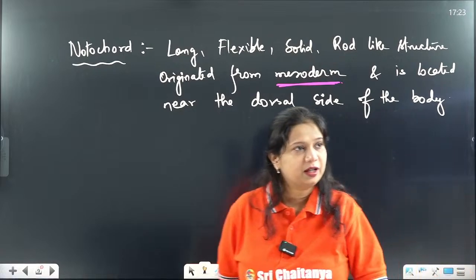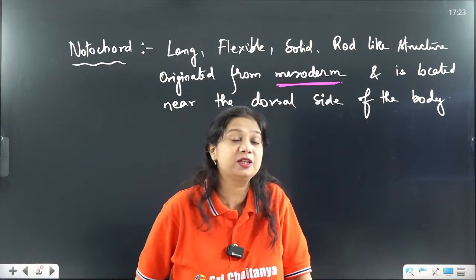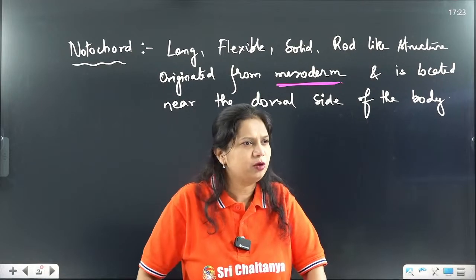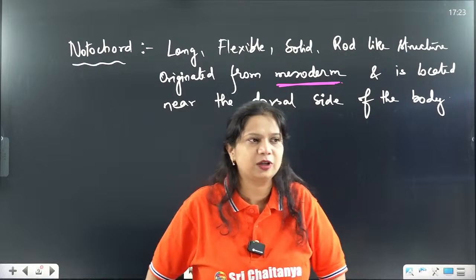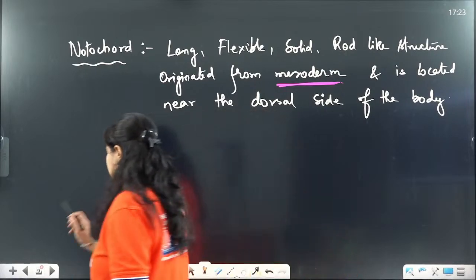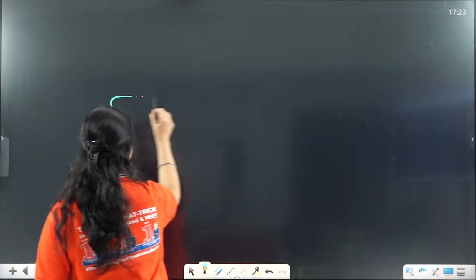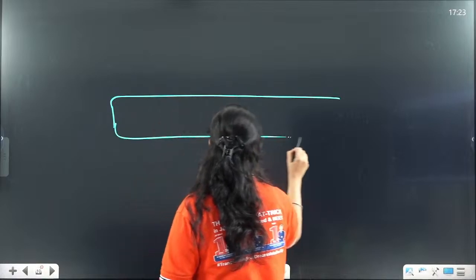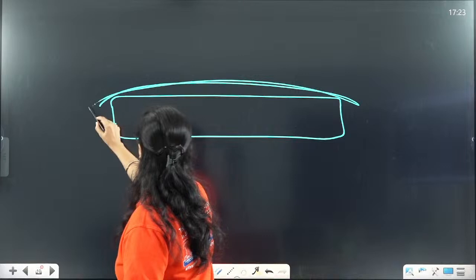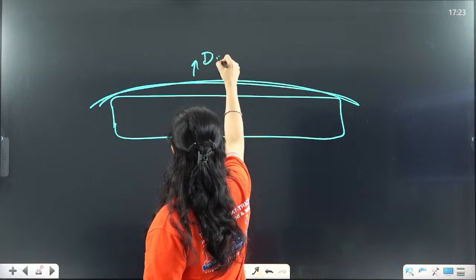Okay, you want to know what is dorsal and ventral. See, I am very sure most of you can understand what is dorsal and ventral. If not, suppose an organism is present. Now, the upper part or the hard part of the body is the dorsal surface.